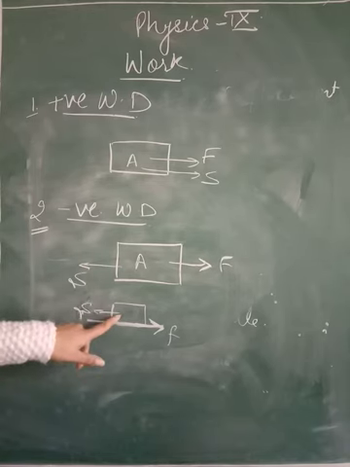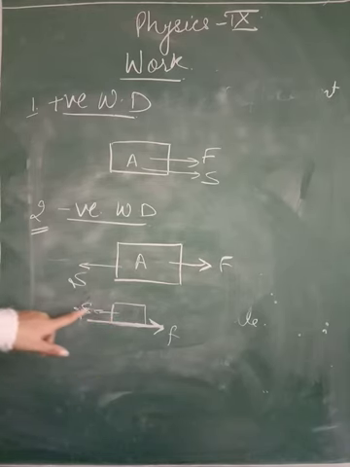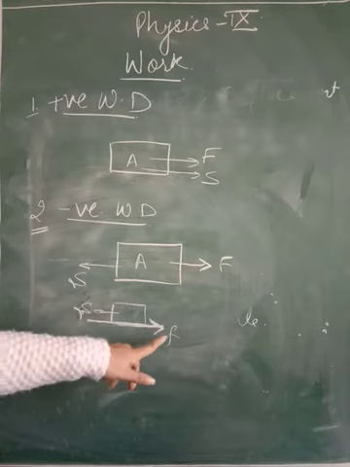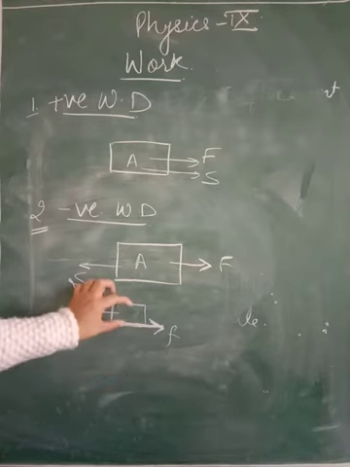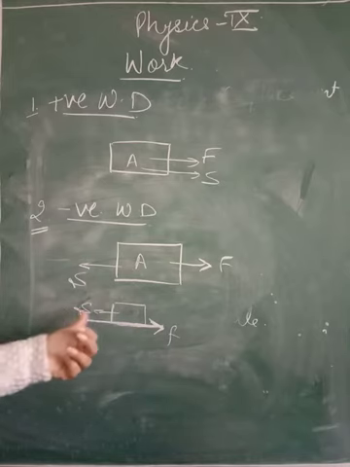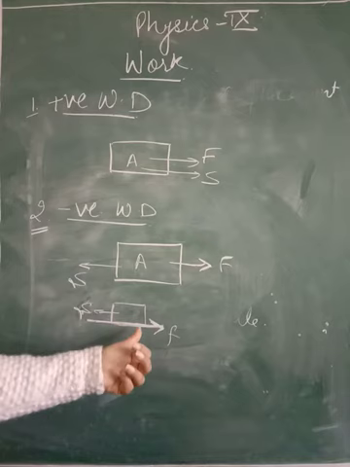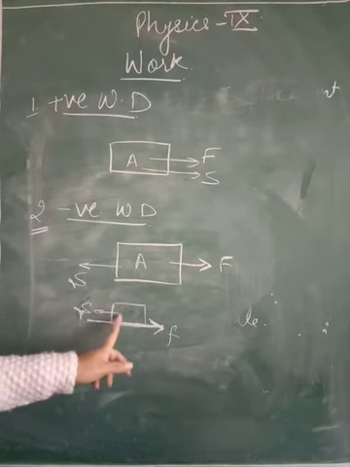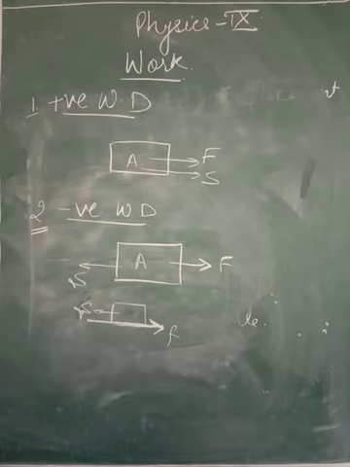If we want to move the object in this direction, this is my displacement and this is the friction between the object and the surface. Since force and displacement are opposite to each other, the work done by the force of friction will be considered as negative.